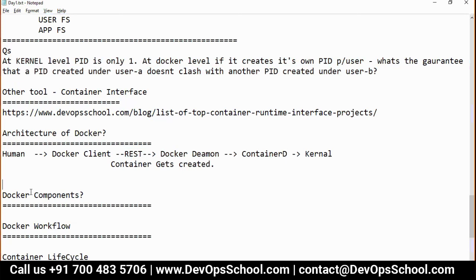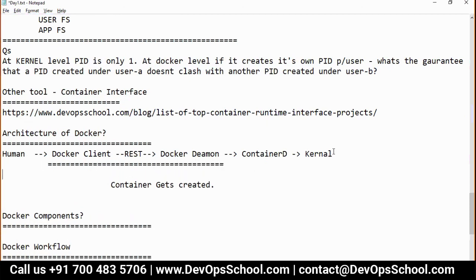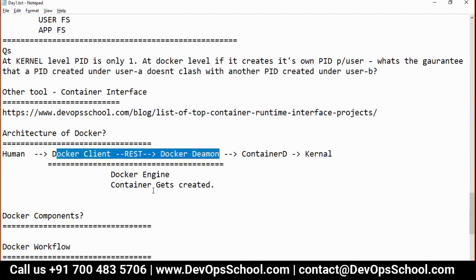The REST API, right? By default, Docker client and Docker daemon run on the same host. But Docker client can be on a different machine, and Docker daemon can be on a different machine also. So they communicate through REST APIs. So for example, these two things together, we call it Docker engine. So whenever you say Docker engine, these two things together come into the picture.